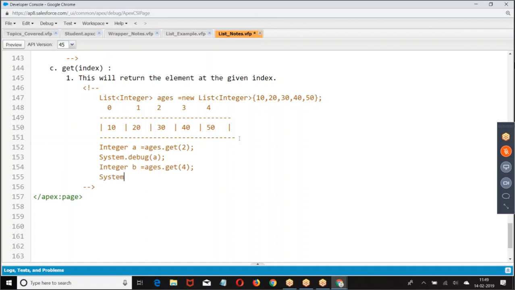Now get the element which is at the given index. At index 2, we have 30. At index 4, we have 50. So get the element which is at the given index.